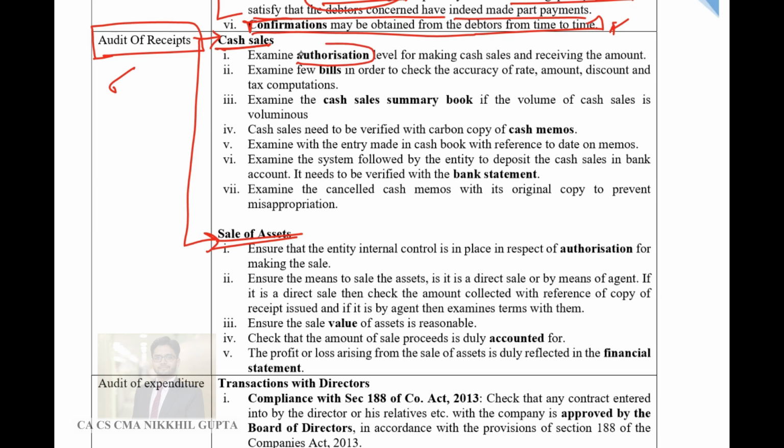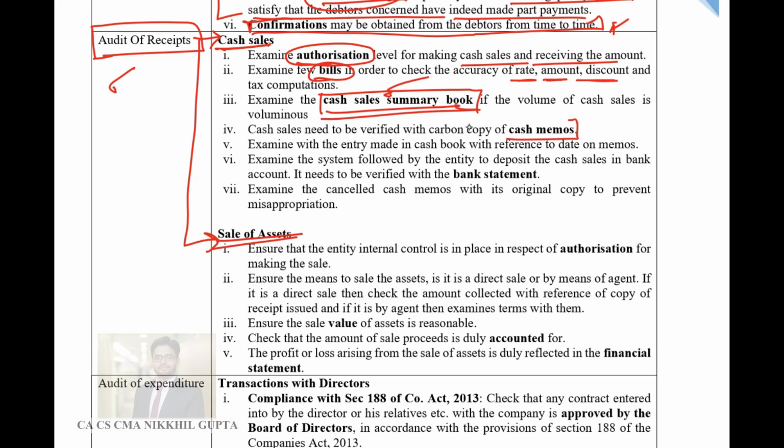Like first of all, authorization should be there for receiving the cash. Sales should be done by authorized representative of the company and the salesman. So authorization should be there. Then you have to examine few bills and ensure that the rate, amount and discount which are there in the invoice are put in properly. Cash summary book shall be reconciled with the transactions which are happening on a day-to-day basis. So cash sales summary book should be carefully scrutinized by the auditor.